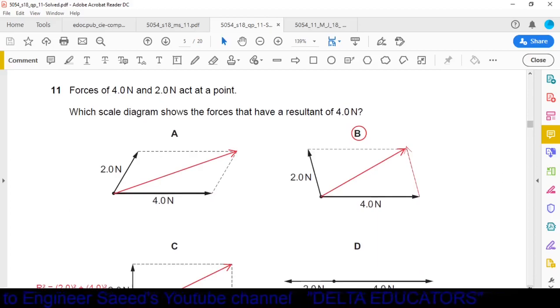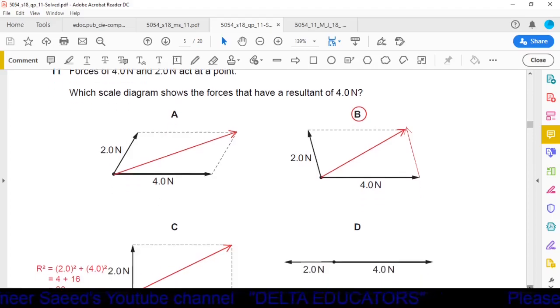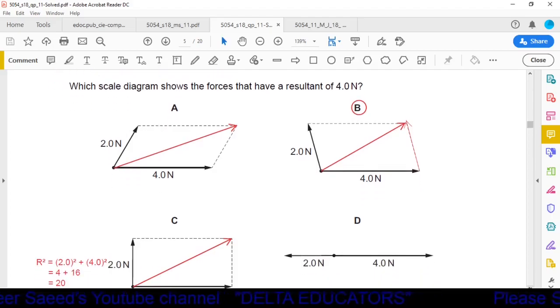Question number 11. Forces of 4 Newton and 2 Newton act at a point. Which scale diagram shows the forces that have a resultant of 4 Newton? We have the options A, B, C and D. From these four options, we cannot say exactly where the force is 4 Newton, but we can make an estimation and answer this question. First we check option D. In option D, on the right hand side the force is 4 Newton, on the left hand side the force is 2 Newton, so the resultant will be equal to 2 Newton.